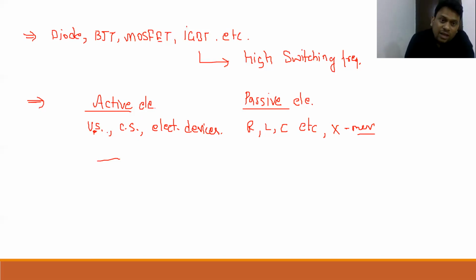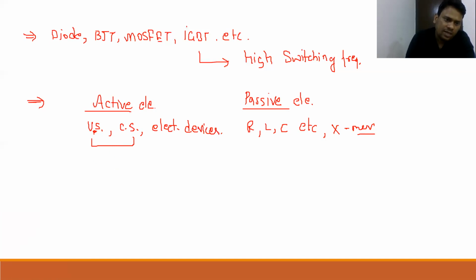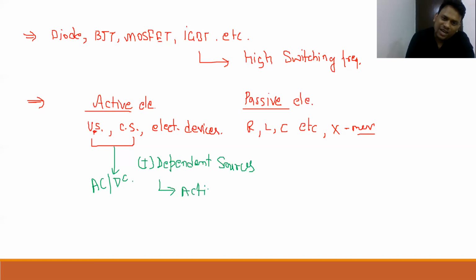Now see, voltage source and current source can be AC or DC. I want to repeat, these voltage sources and current sources can be AC or DC. So my dear friend, AC sources can be independent, DC sources can be independent. Plus, the most important thing, dependent sources are also called active elements. As I told you, why?